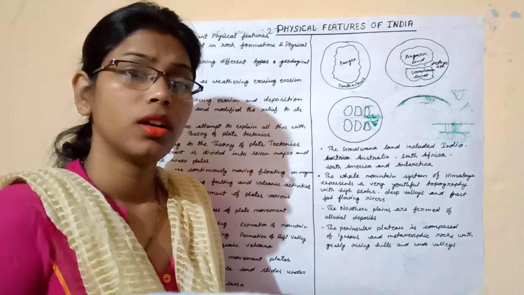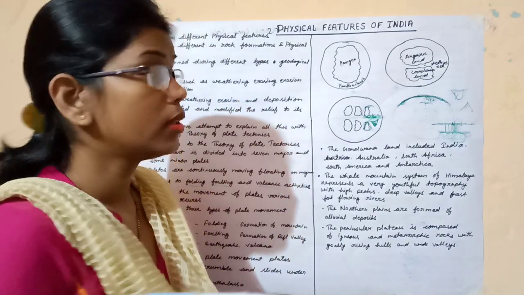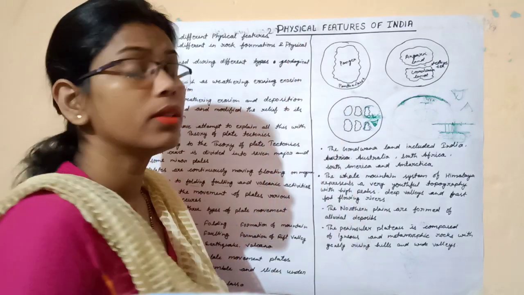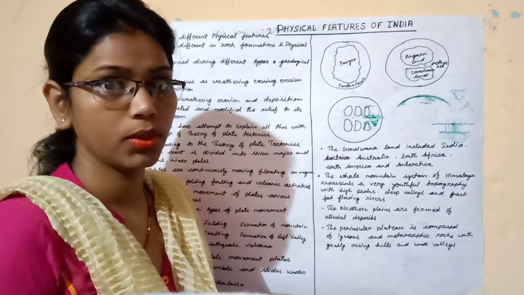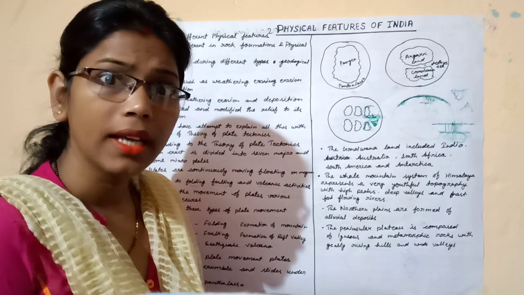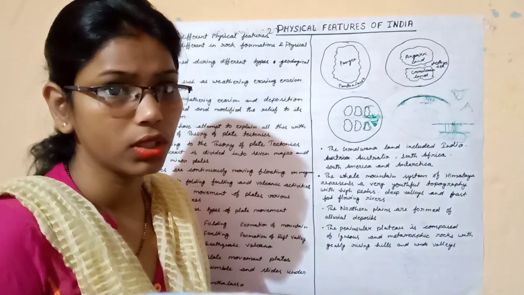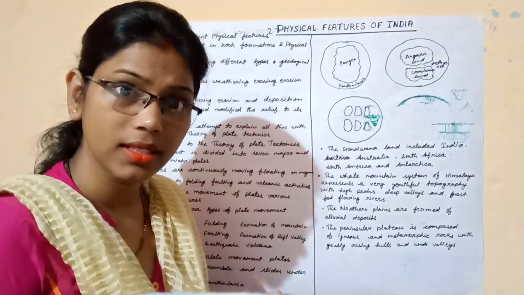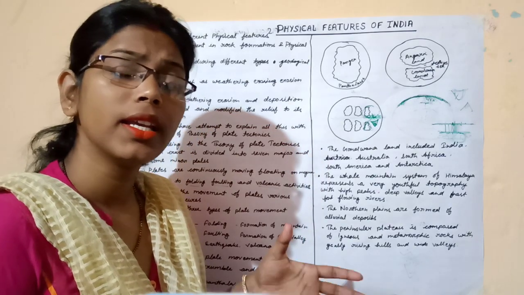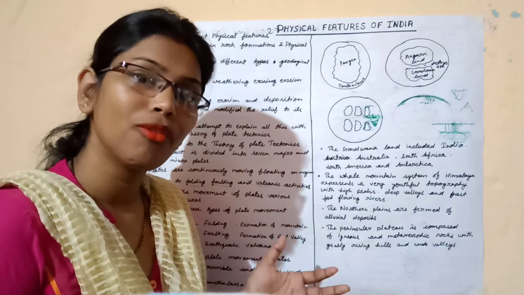Children, first tell me what do you understand by the term physical features. Physical features describe all types of landform, okay? And India has all types of landforms found on the earth. India has mountain, plain, plateau, desert, etc. And in this chapter we will discuss how the landforms formed. Okay.